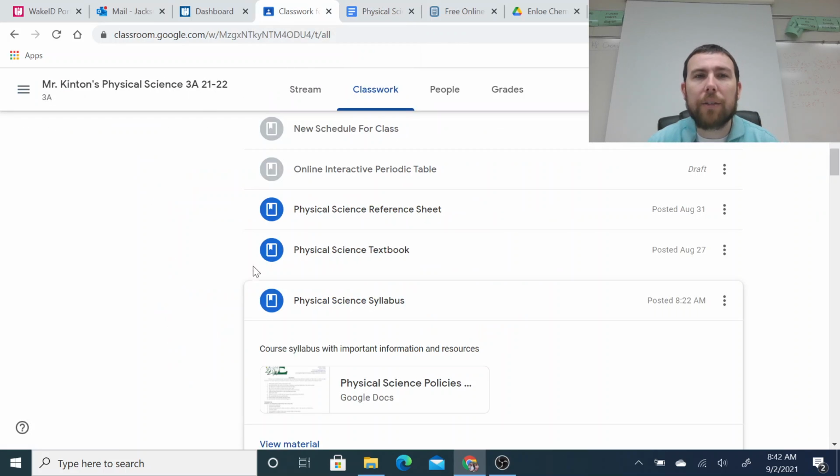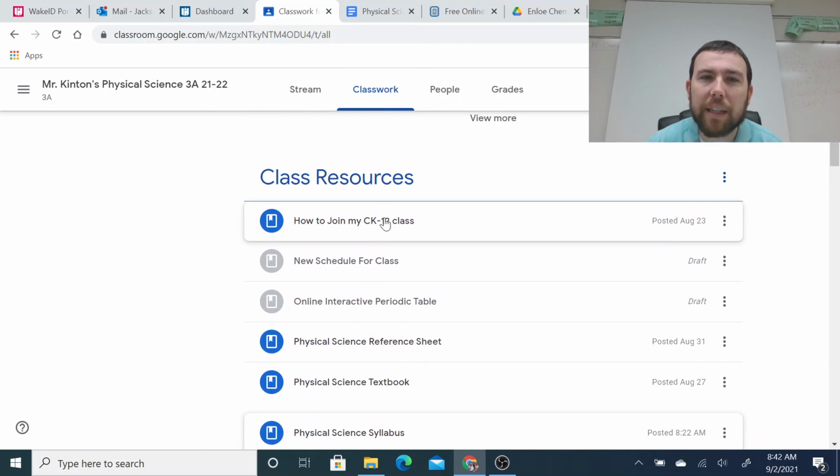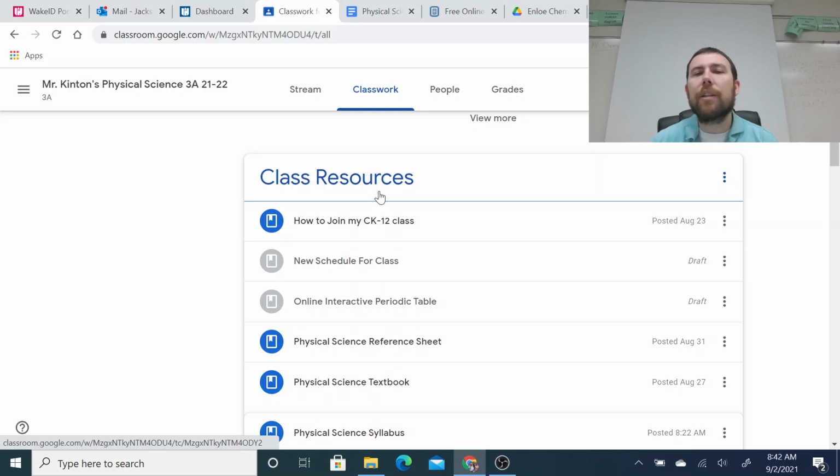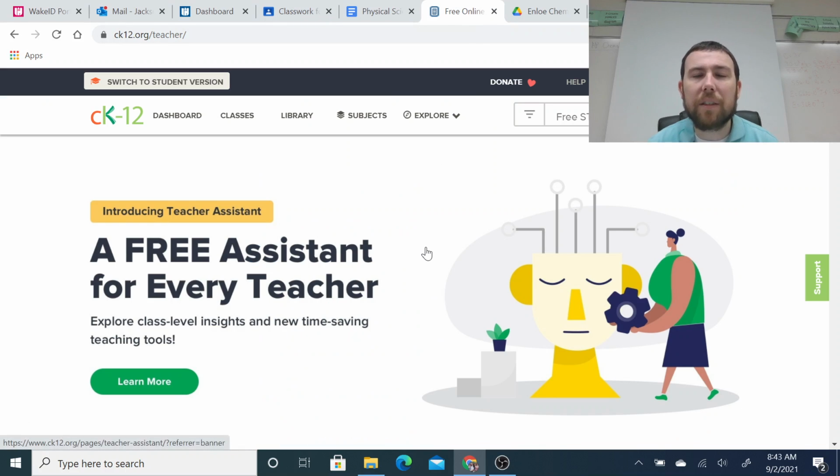Also within Google Classroom, you'll notice how to join my CK12 class. CK12 is a great resource that I've found that gives students the opportunity to have access to a textbook. It also provides built-in practice, and it can check their understanding. CK12 looks something like this. Obviously, this is the teacher perspective, but students have been given a join code. They've been joining, and we've been using this as a resource, and we're going to continue to use it throughout the rest of the year.